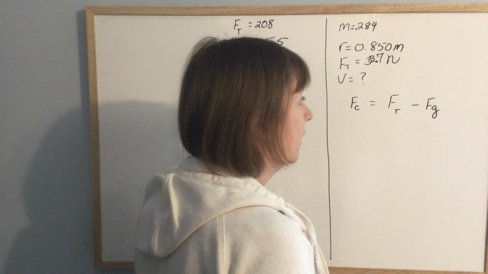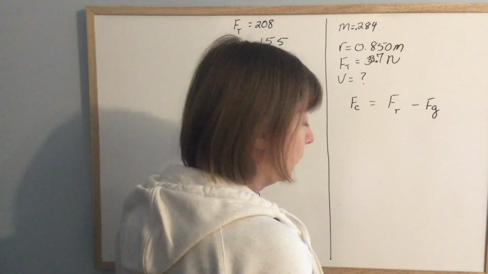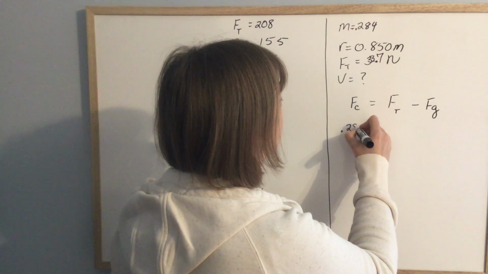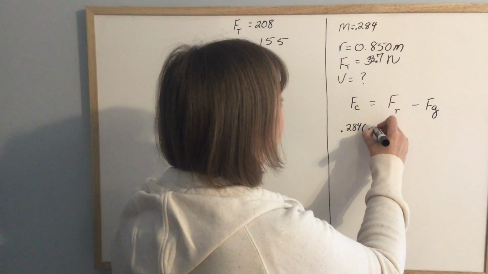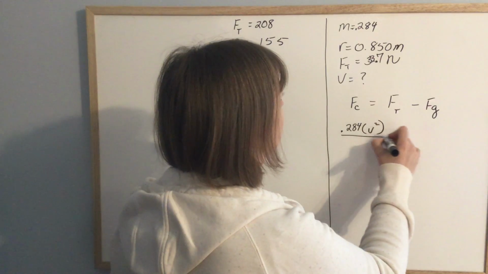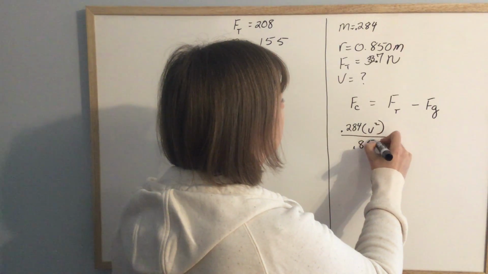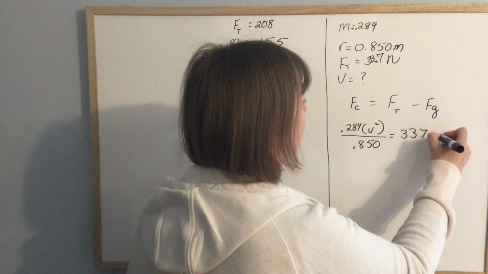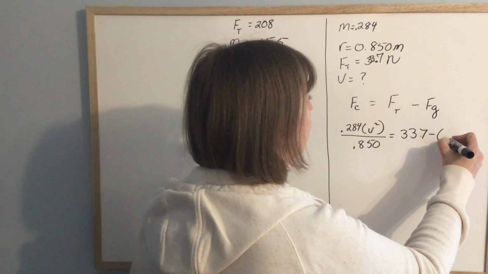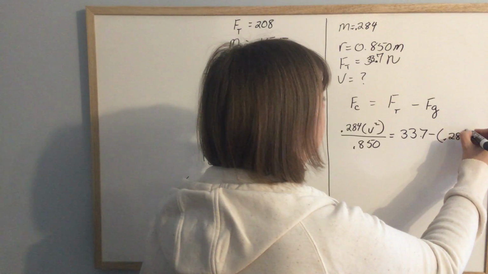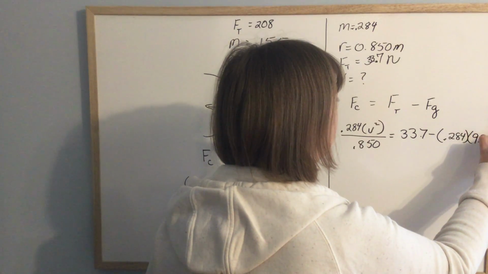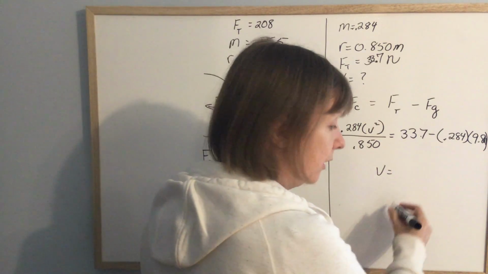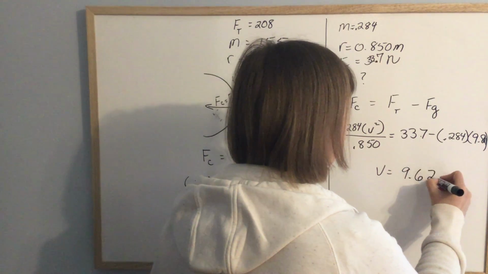And so we solved it that way, saying the centripetal force is mass times velocity squared all over r, and that's equal to force of tension, which is 33.7, minus force of gravity, which is 0.284 times 9.81. And we solved for v, and it worked out to be 9.62.